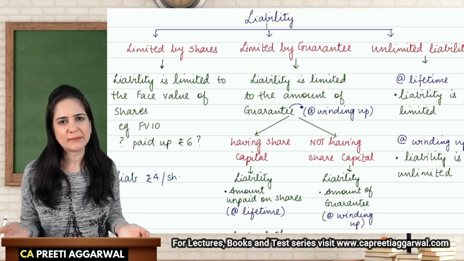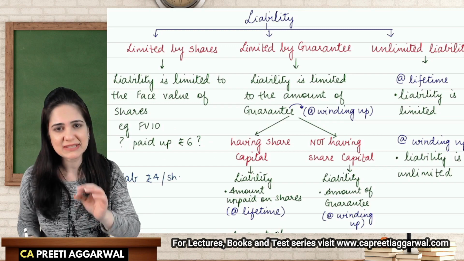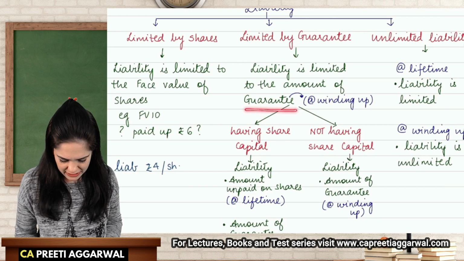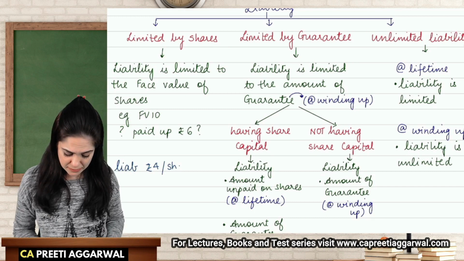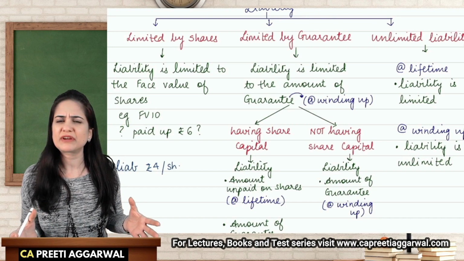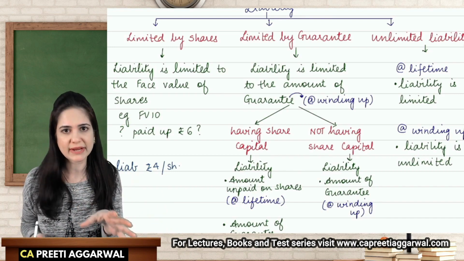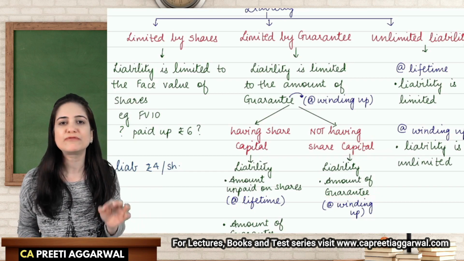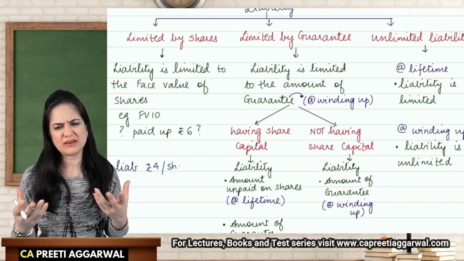But it is possible that they may have share capital, which we can call during the lifetime. They may not have share capital. Let us discuss that also. So guarantee company is a company in which the liability is limited to the amount of guarantee which we will receive at the time of winding up. Now these companies may have share capital, they may not have share capital. Like I already discussed with you that during the lifetime they get a lot of money from other sources. They don't need shareholders' money from the share capital. So they say that we don't want your share capital, you only help us at the time of winding up. So how much are you guaranteeing to pay? So these companies may not have share capital.